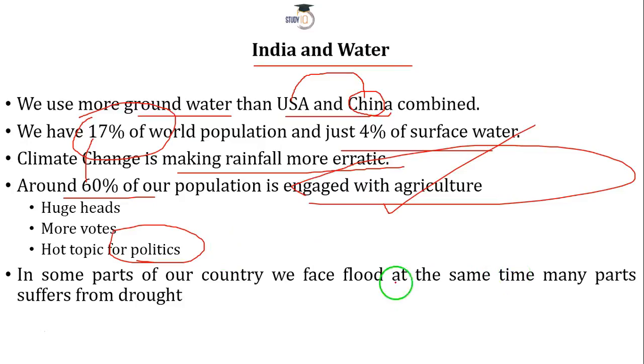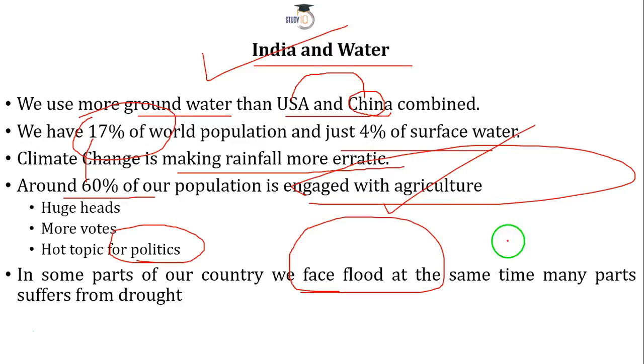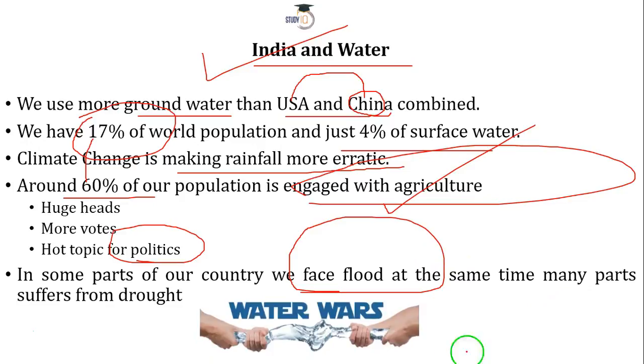The last thing about the basics, and this is, as I told you, why we are studying this topic, why it is important for all of you to know about this. In some parts of our country, we face floods in which lots of property is lost and people die, and on the other side we see lots of agricultural produce lost and, again, people dying because of drought. So this is a paradoxical situation taking place in our country, and that is one of the reasons why water is becoming a hot topic, and we are seeing water wars going on between two states of the same country.